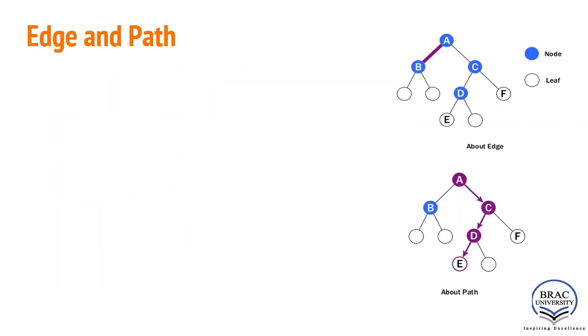Now edge and path. Edge means connection from one node to another. An example of edge is shown above between A and B. Basically, an edge is a line between two nodes, or a node and a leaf. So this one is the edge, this one is CD, DE, CF.